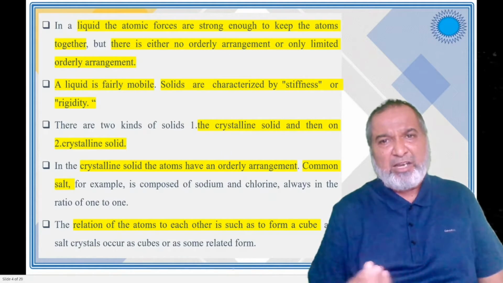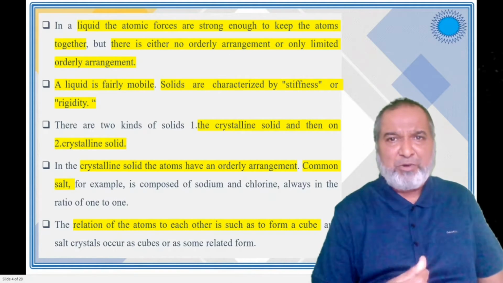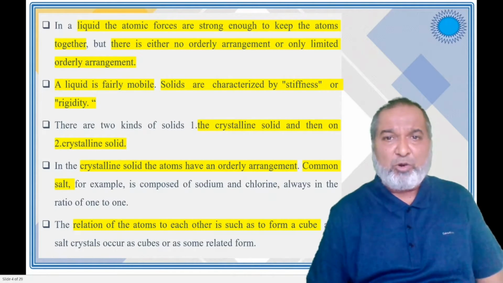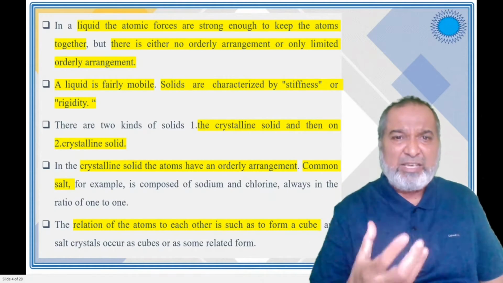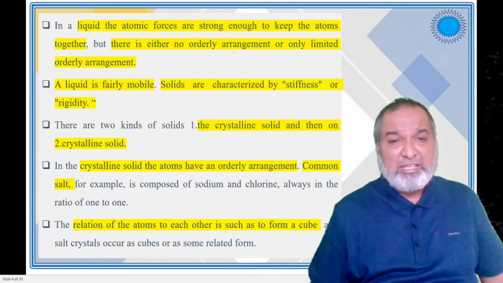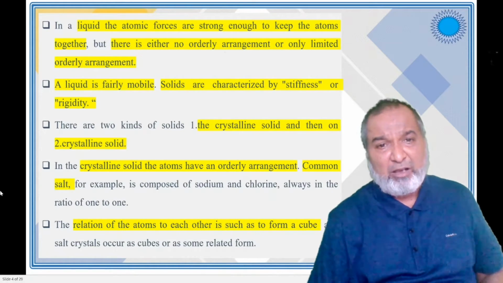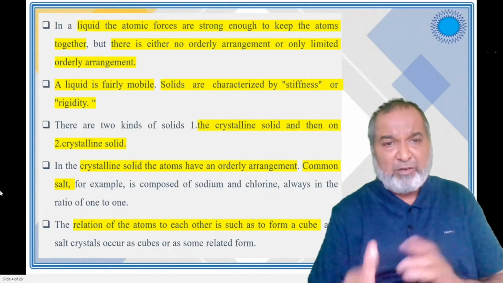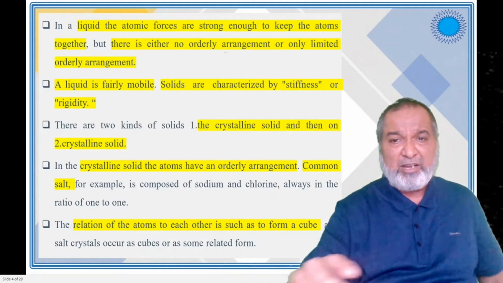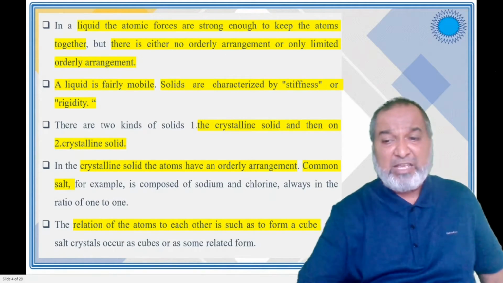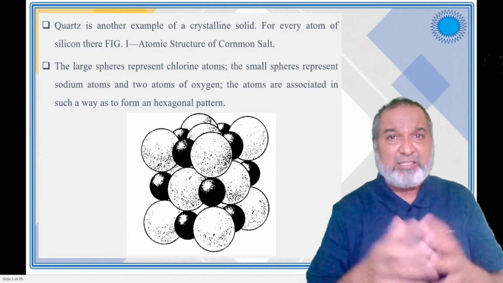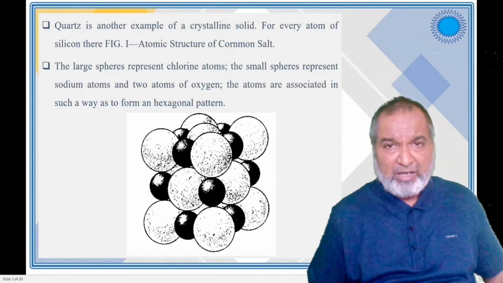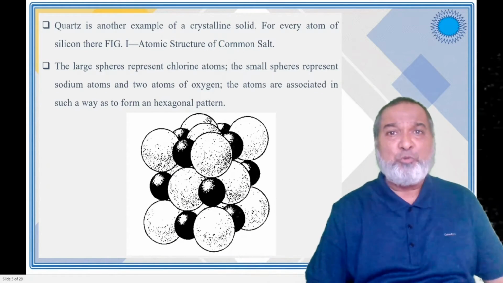Nowadays we get a very fine powdery salt, but earlier, big salt crystals used to come. The composition of that salt is NaCl, composed of Na and Cl. They are related in such a way that they form exactly the form of NaCl. The salt has a cube shape.